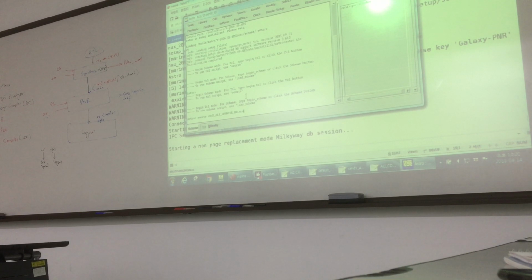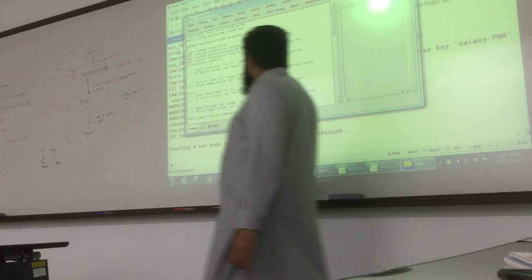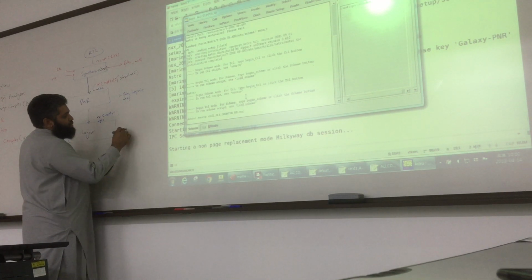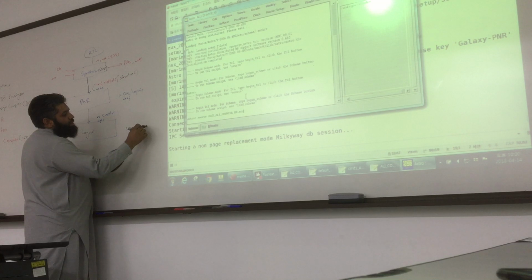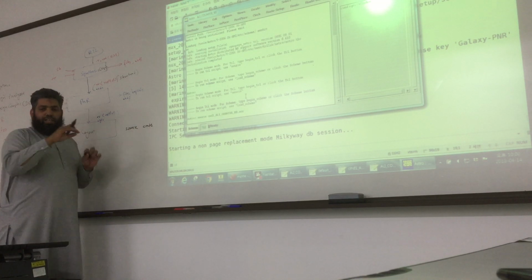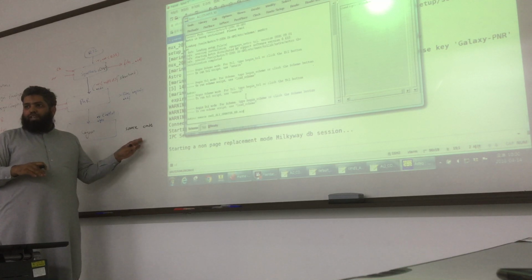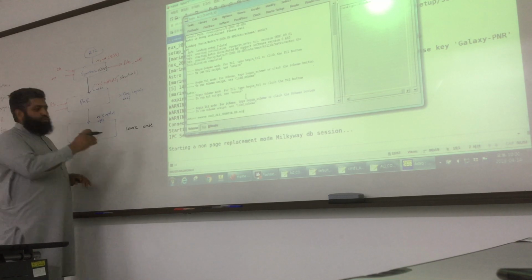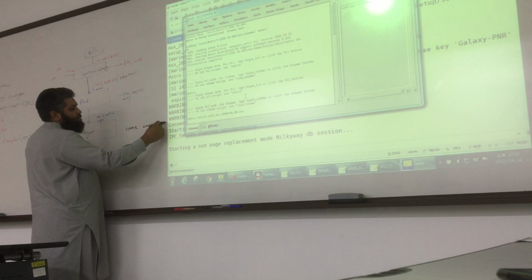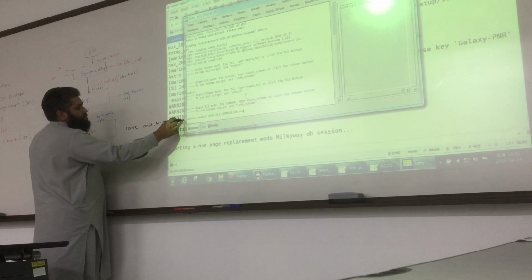Source and script name. Can you read? You write source and then the script name CMD1. If you see, we are at the location where scripts are placed. We are in the same folder. CMD underscore, for example, Ali underscore counter underscore R0.